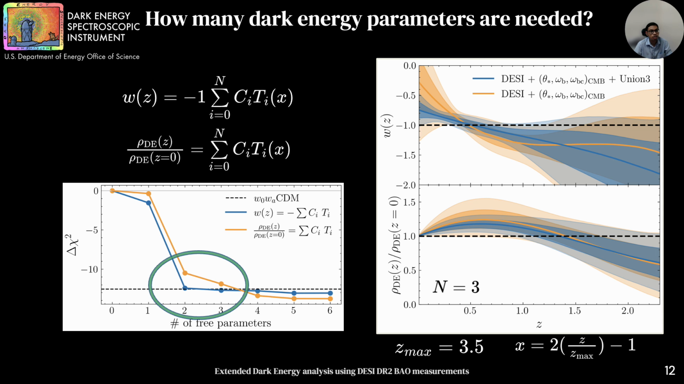We can repeat this exercise using different orders of Chebyshev expansion and plot how the improvement in the delta chi-square relative to Lambda CDM changes with the number of free parameters. We find that the improvement in the fit tends to saturate around 2 for w(z) and 3 for dark energy density. The dotted black line shows the w0wa improvement for comparison.